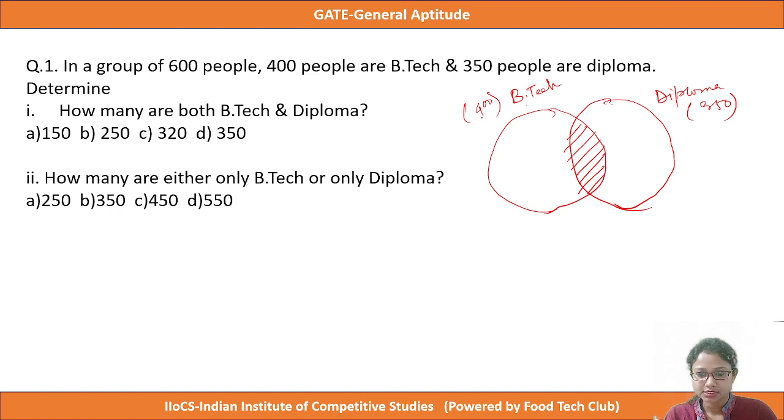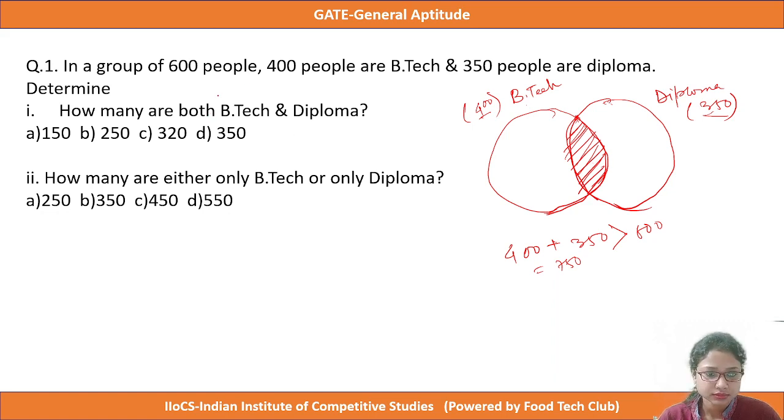If we just do the sum of 400 and 350, that means 400 plus 350, we can see that it equals 750, which is greater than 600. That means there must be also some common people who did both diploma and BTech. So this is the common people who did diploma and BTech both.